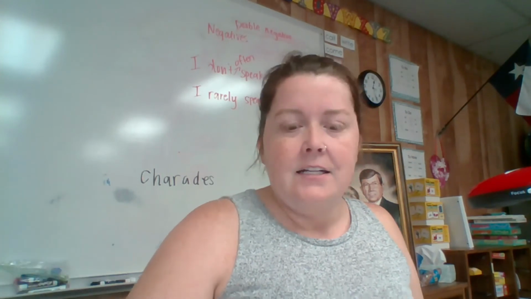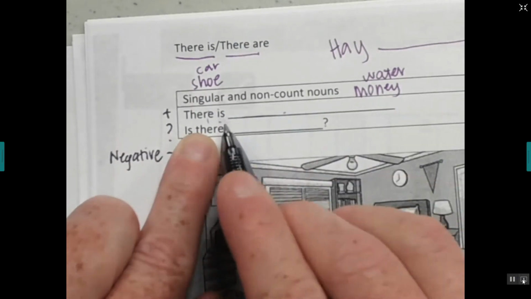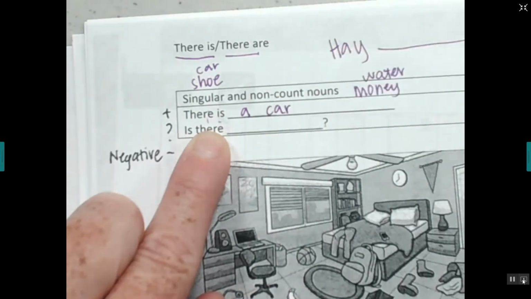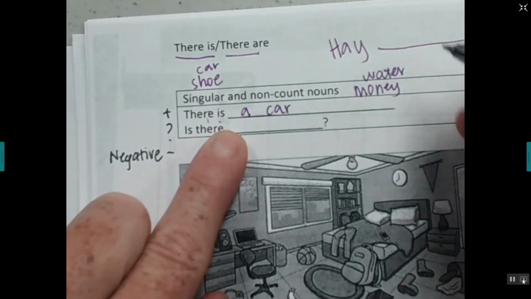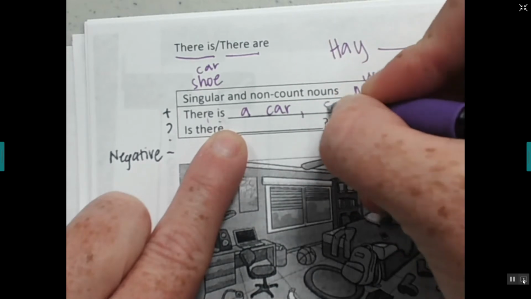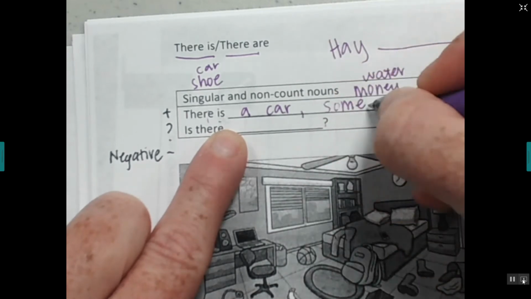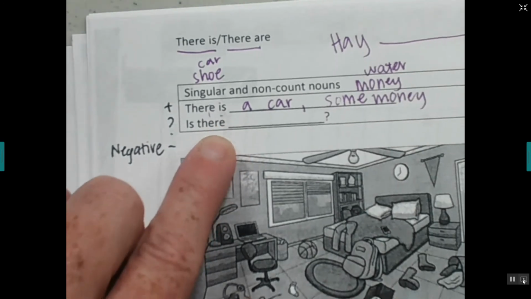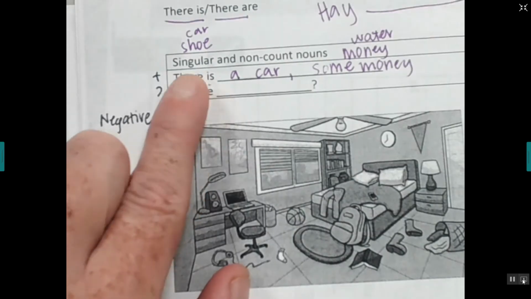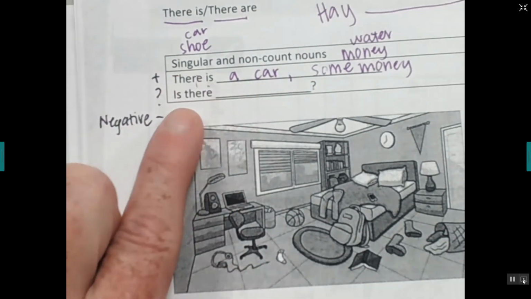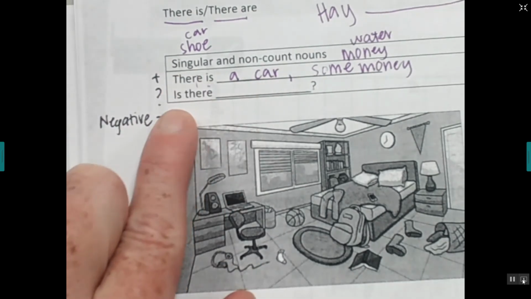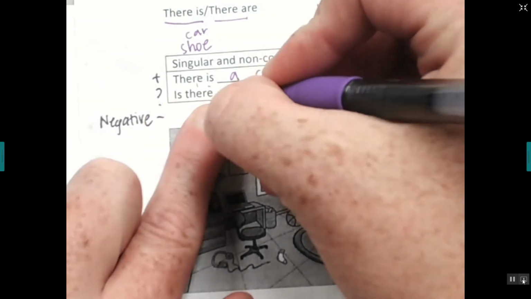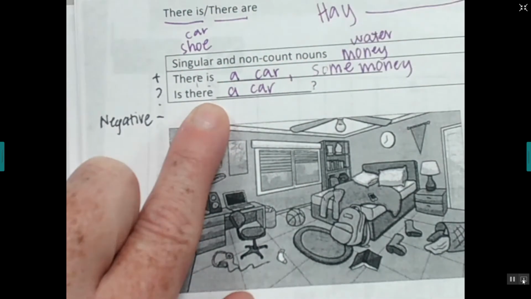There is a car. There is some money. So we're going to use is if it's singular or non-count. So the question would be, is there a car?